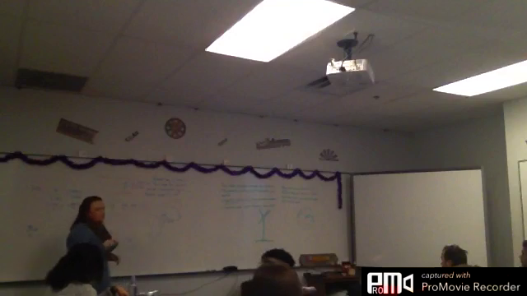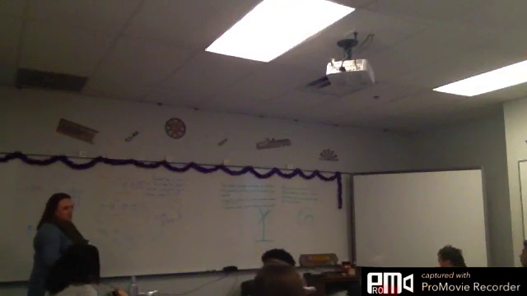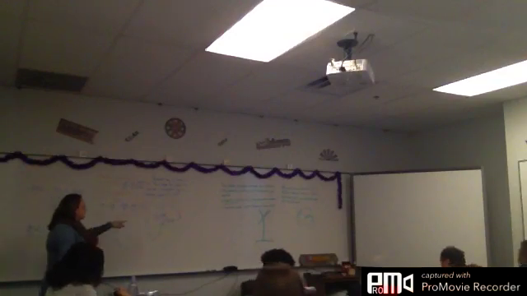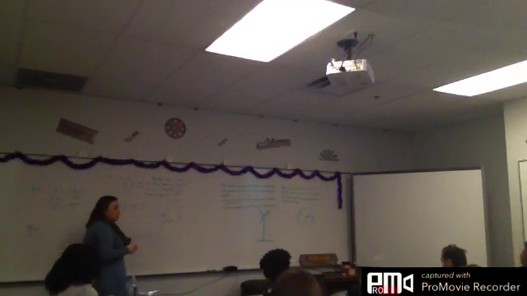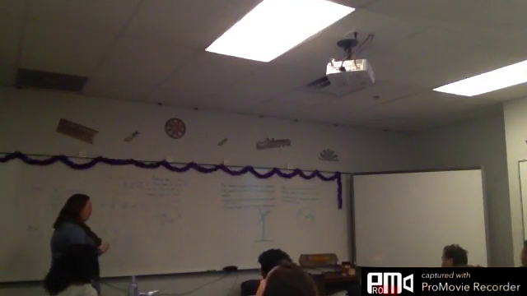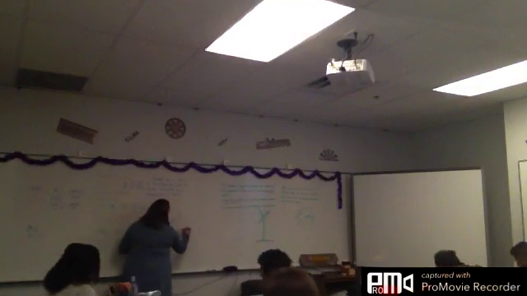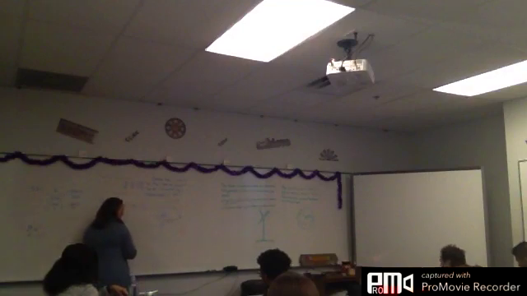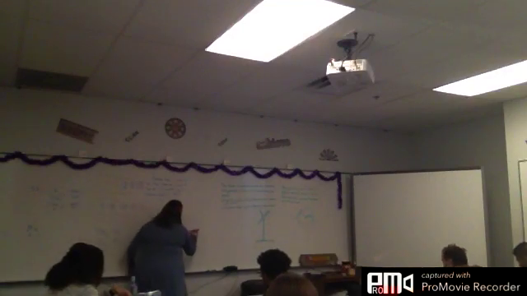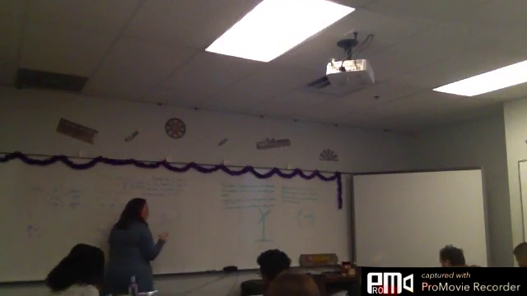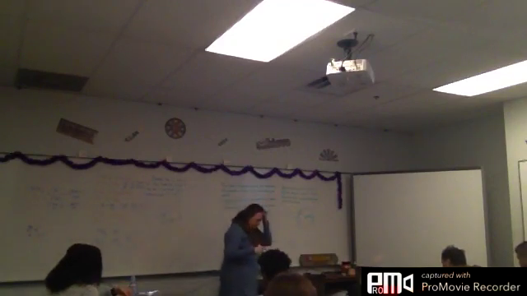What does theta have to be in? Can it be in degrees? No, it has to be in radians. So we need to do what with 240? How do you change degrees to radians? Take 240 degrees over 1, how do I change it to radians? Multiply it by pi over 180. So what is 240 over 180? What do those reduce down to?